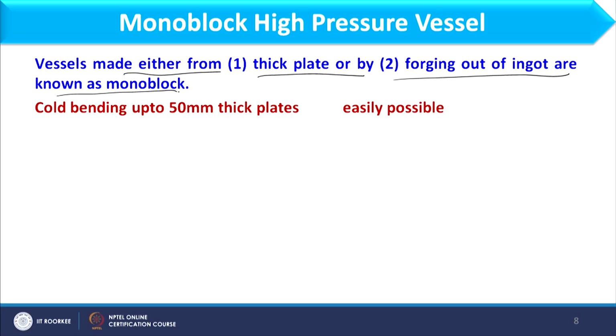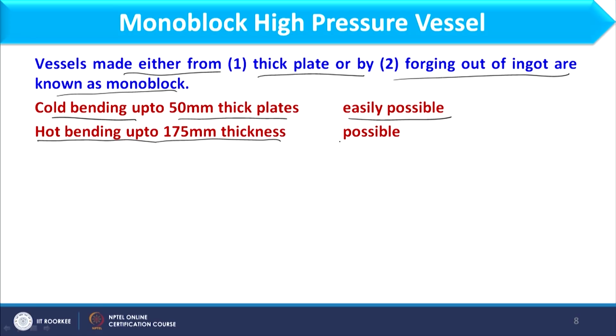So, when I have an ingot or a very thick bar of metal, after continuous hammering we can prepare a metal sheet from it, and then that can be used for the monoblock. The monoblock will be prepared by cold bending up to 50 mm thick plate, which is easily possible. Now, how does this cold bending occur? When we have a very thick metal sheet, we first roll it, and it is done by cylinders. There are 3 cylinders, one here, second here, and third here.